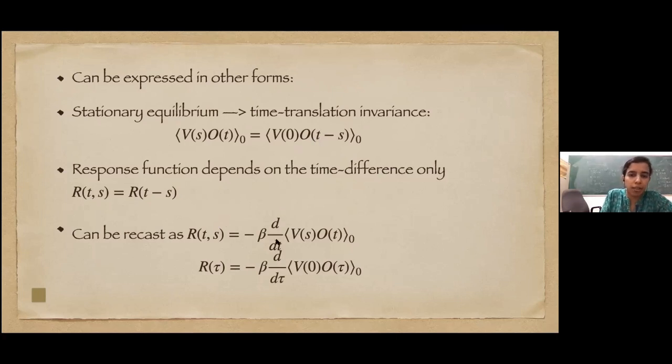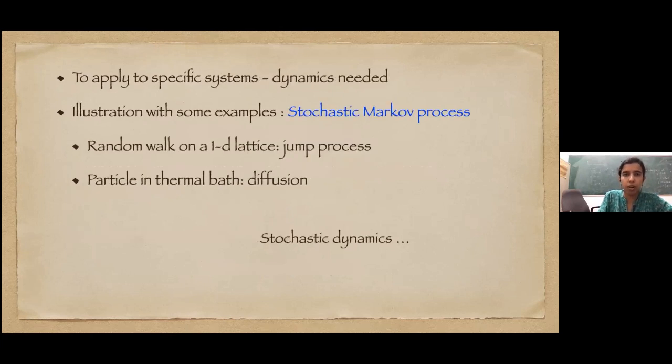And again, because this can be written in terms of 0 and t minus s, the derivative with respect to the smaller time can be replaced as minus d/dt. In fact, we can even write it as a function of a single variable tau, which is just the difference, and in terms of d/d tau. So we will perhaps see some specific forms later.